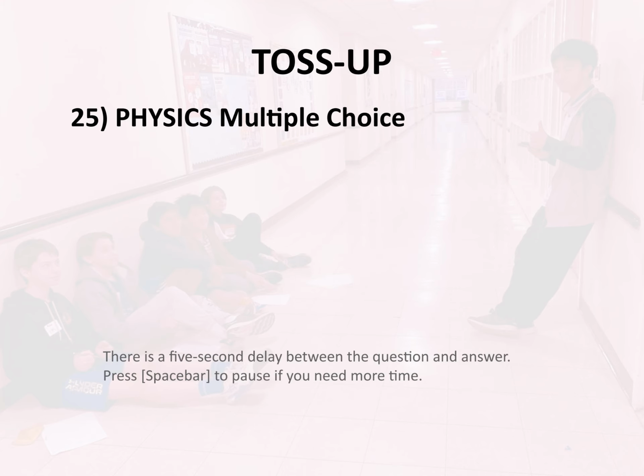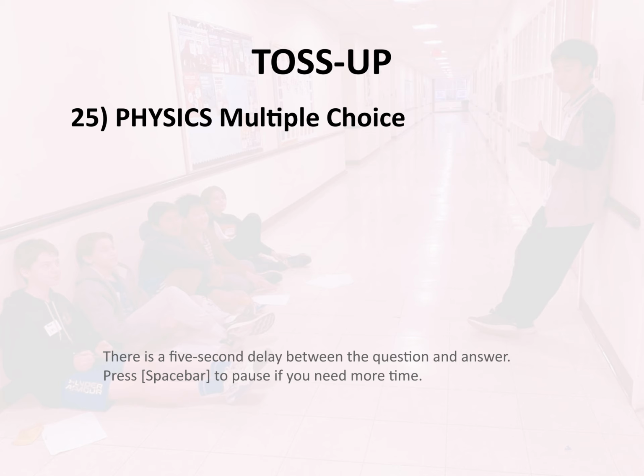Toss-up, 25. Physics. Multiple choice. A 3 kg mass, a 4 kg mass, and a 5 kg mass are placed in a line at positions of 3 meters, 4 meters, and 5 meters, respectively, from the origin. Which of the following is nearest the location of the center of mass of this set of masses in meters from the origin?